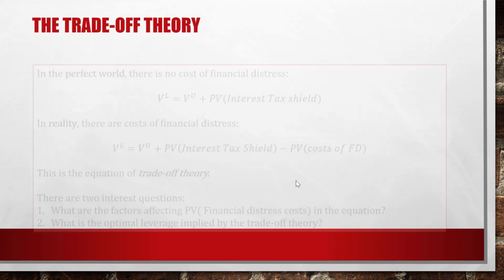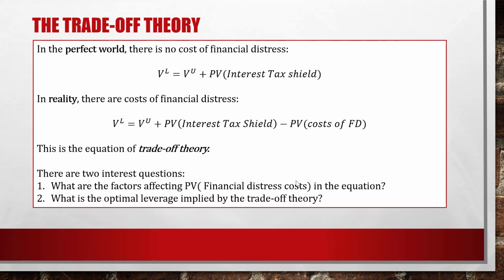Alright. Now let's consider the trade-off theory. In the perfect world where there is no cost of financial distress, the levered value of the firm is equal to the unlevered value of the firm plus the present value of interest tax shield.